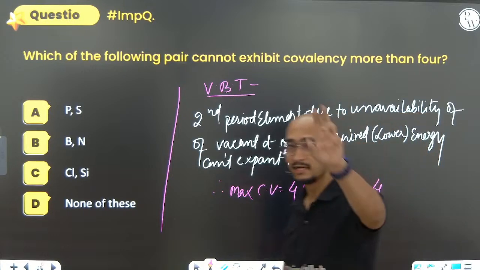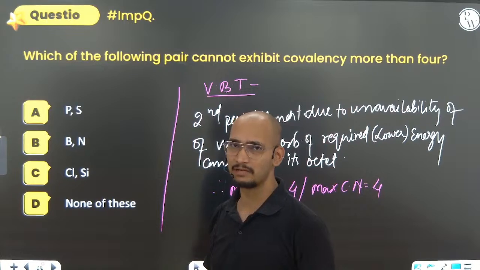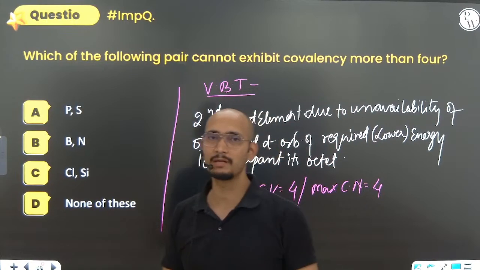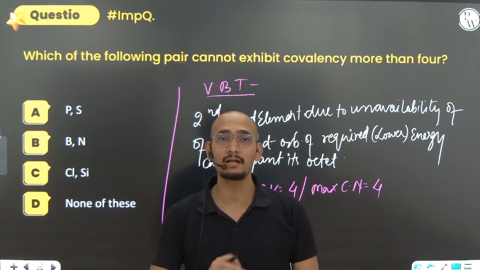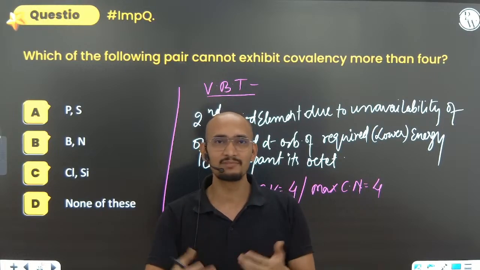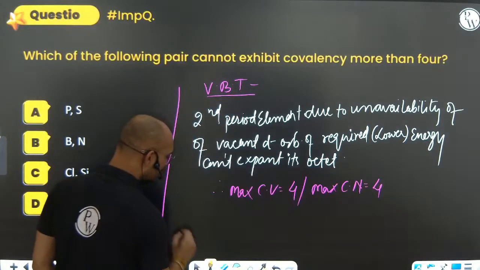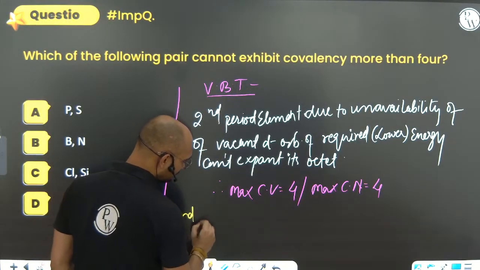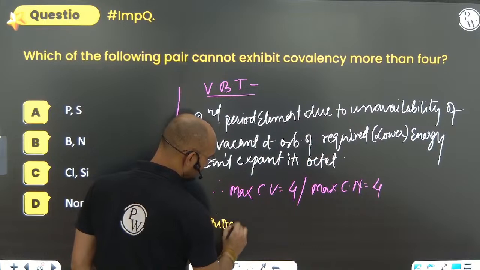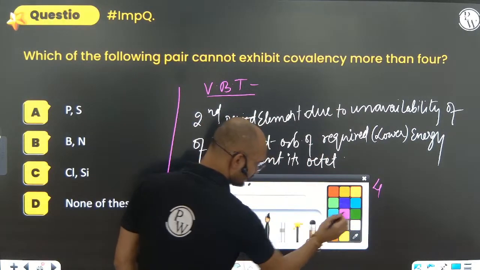What is covalency? The covalency is the number of bonds that any atom can form. What is coordination number? Coordination number is equal to the number of side atoms that it can have around the central atom. But what about third period elements? Generally we only see second and third.